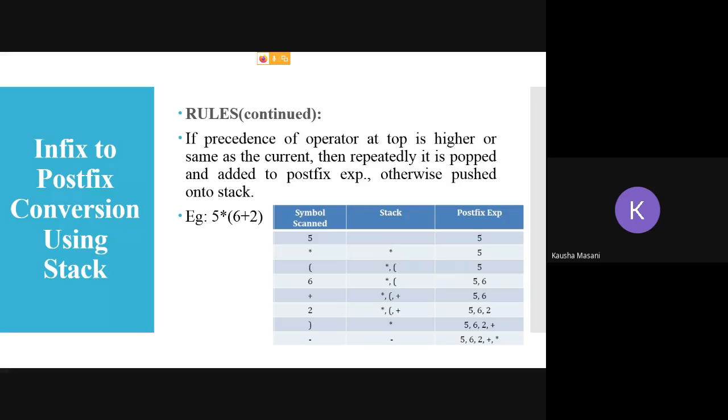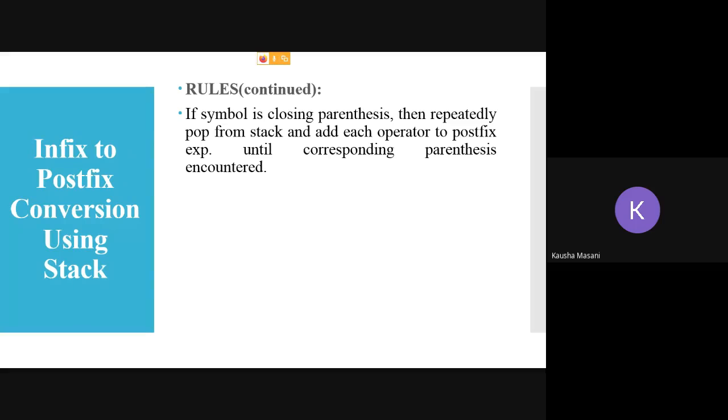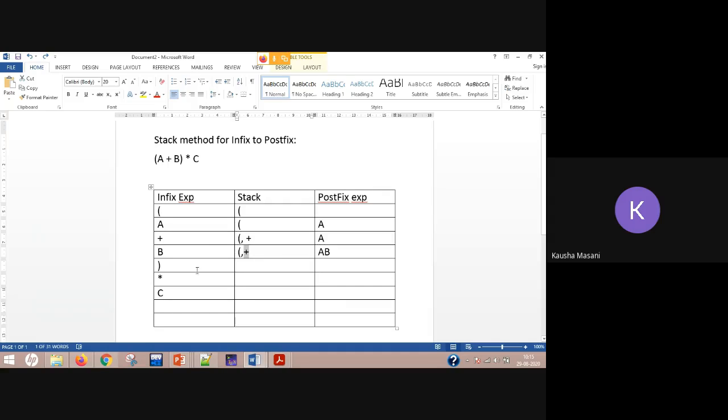We'll see in the example. Okay, and if you are coming across a closing parenthesis, a symbol of closing parenthesis, then what you are going to do? Simply you are going to start popping out the operators from the stack until you find its corresponding opening parenthesis. So in our example here, see, now A B is added here.